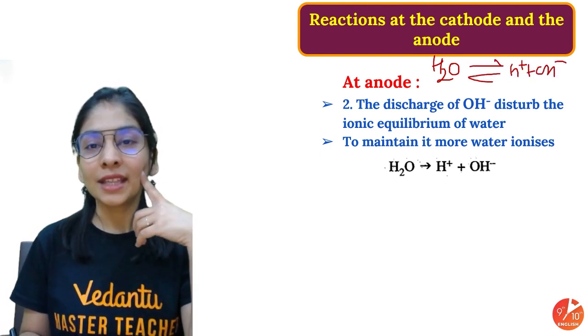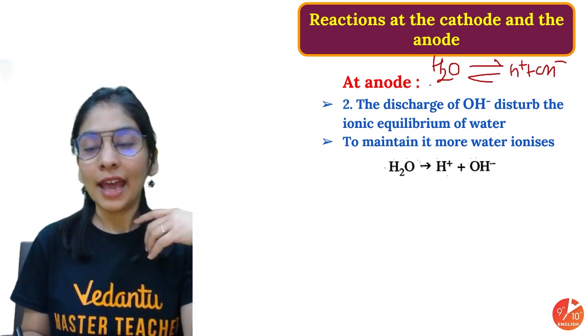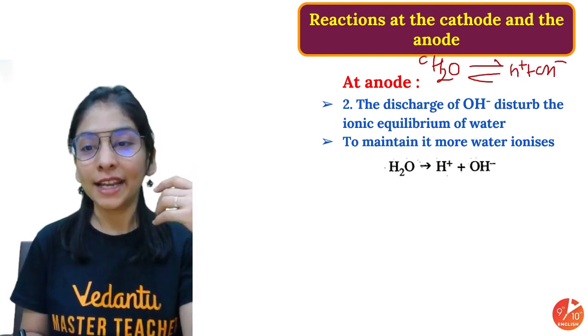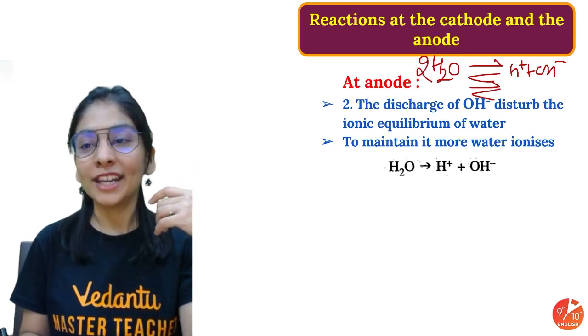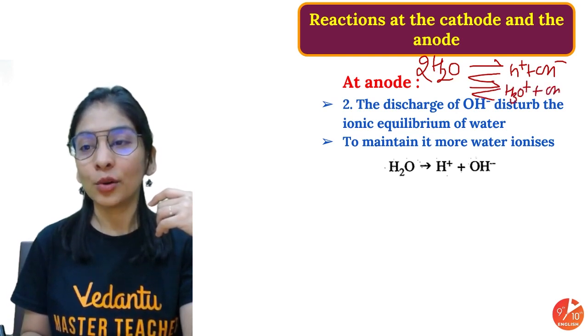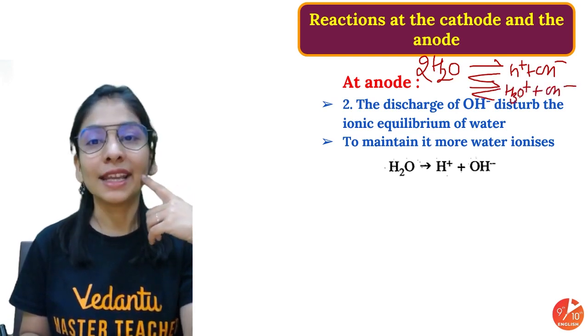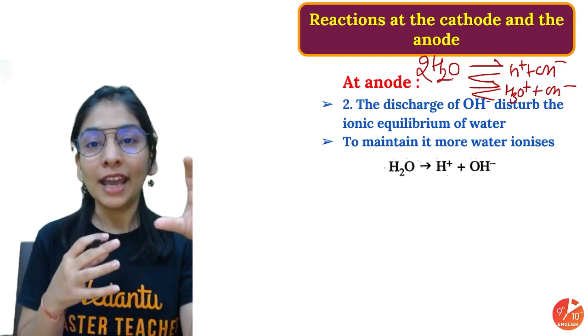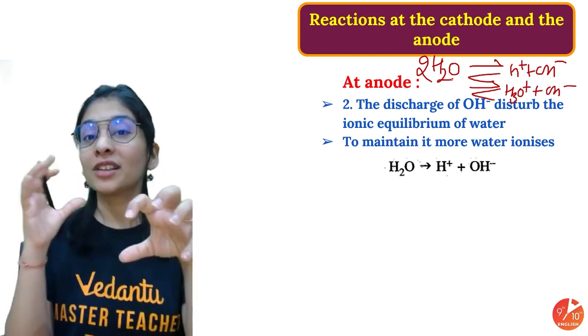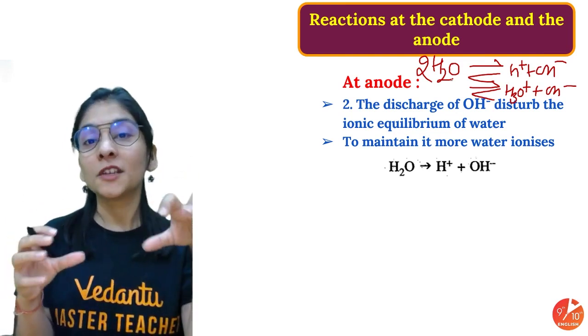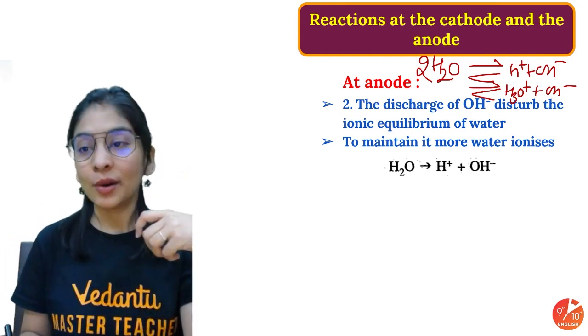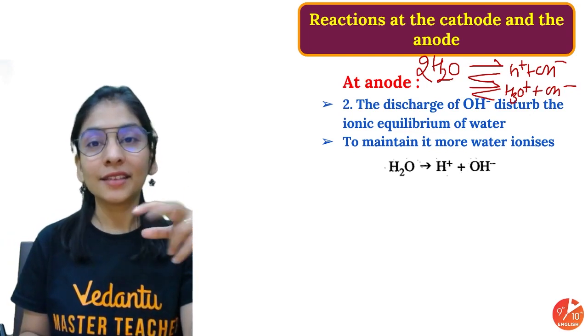If I talk about self-ionization, you will take 2 molecules, and 1 H positive will combine with 1 H2O to give H3O positive and OH negative. 1 H2O will dissociate to give H positive and OH negative. The other H2O will accept the H positive, which is very small in size. So we get hydronium ion and OH ions.